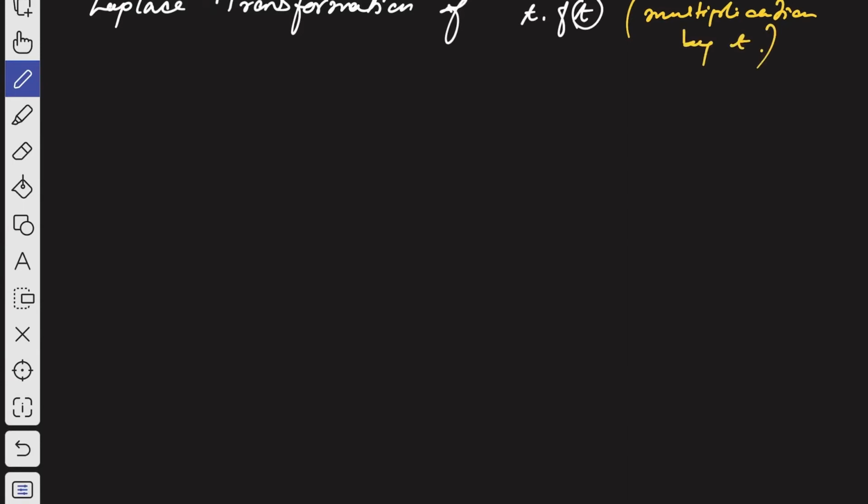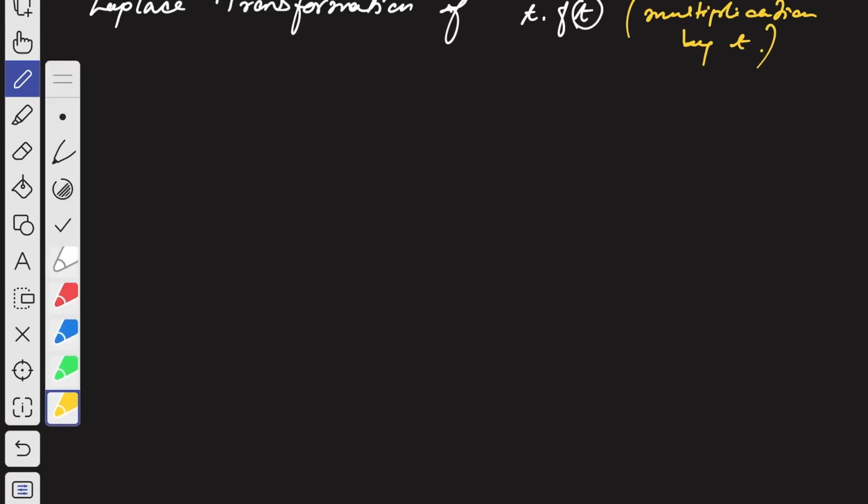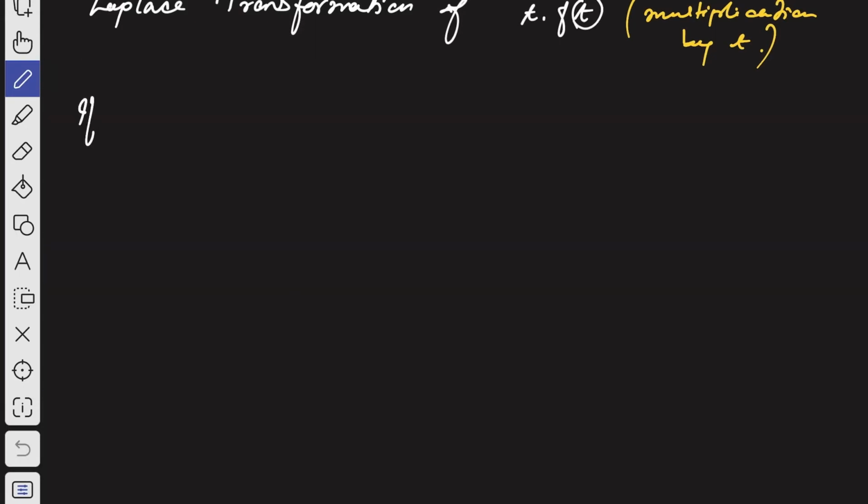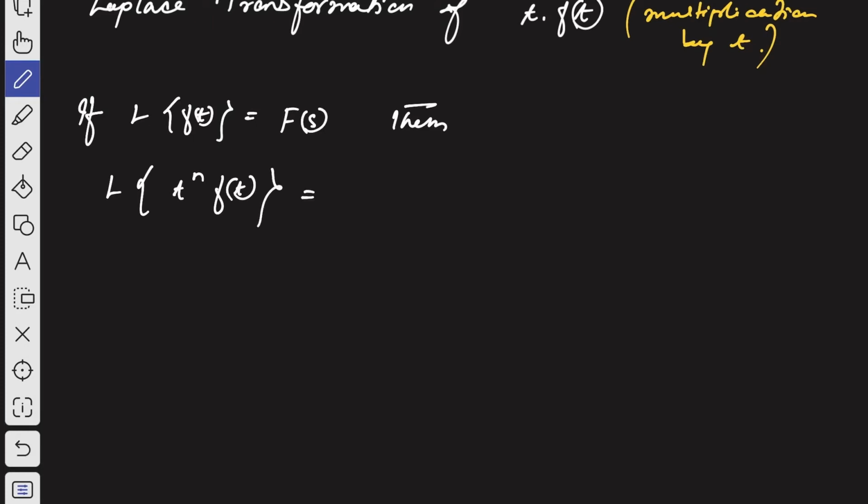Right. So now you see, this theorem says that if Laplace transformation of f of t is capital F of s, then Laplace transformation of t to the power n f of t is equal to minus 1 to the power n, and nth order derivative with respect to s of F of s.